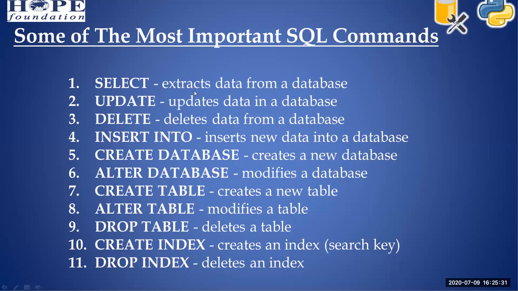If the table has 10 or more columns and I'm going to use 5 columns repeatedly, I can give an index on those 5 columns. If I give an index, it retrieves the data quickly. The index is used to retrieve the data as quickly as possible.